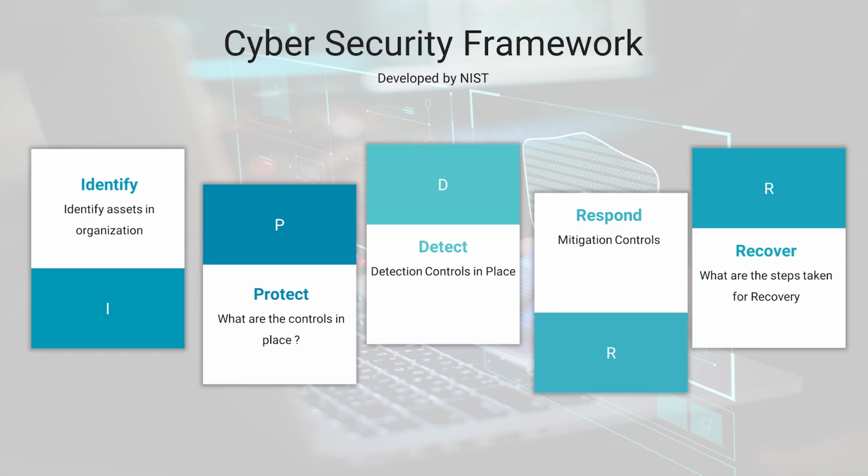How can you recover your servers or infrastructure to get back into business and make production live? What controls can you take in recover? Those are the 5 phases used by most organizations to implement security in their organization.